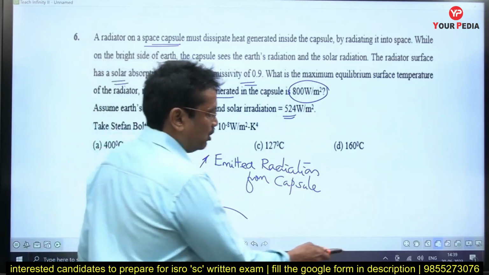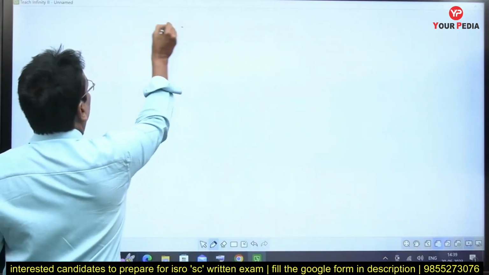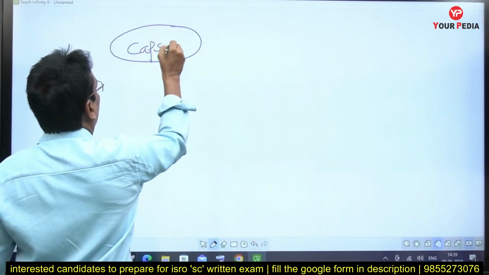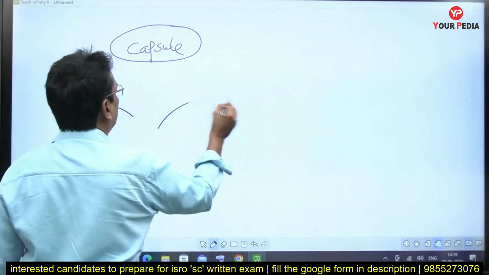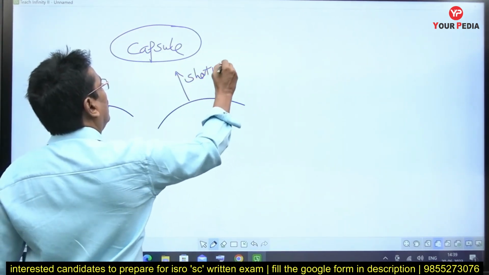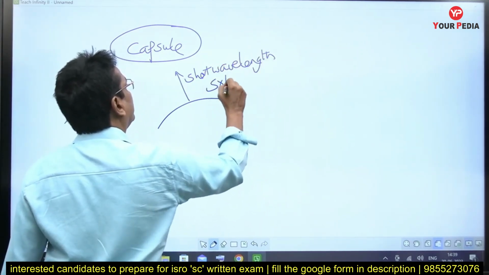Understand? So I would like to indicate it pictorially. Capsule, earth radiation, solar radiation. This is the short wavelength solar radiation.